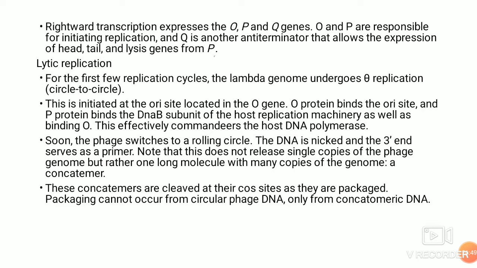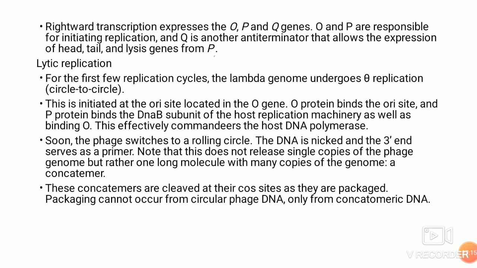Once the proteins O and P are produced, the O gene product, that is O protein, binds to the origin site, and then the P protein binds to the DnaB subunit of the host replication machinery, as well as binding to O. That is, the replication is by the theta model.